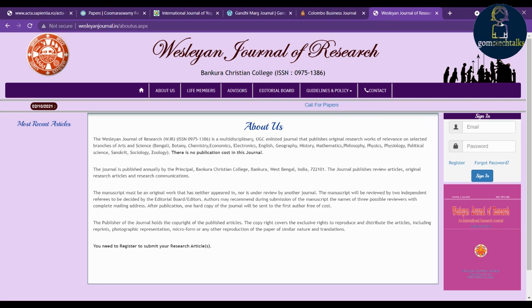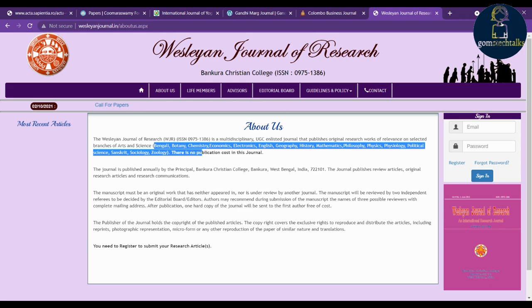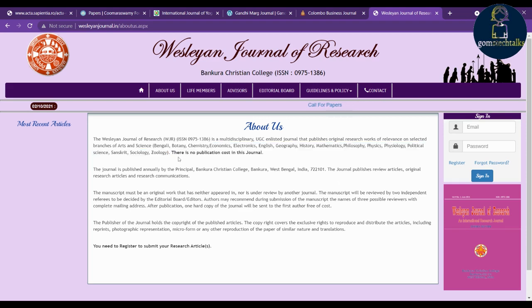And the last journal is the Wesleyan Journal of Research. This is a multidisciplinary journal. You can see here that there is no publication cost in this journal. You can submit in various domains like Bengali, botany, chemistry, economics, electronics, English, geography, history, mathematics, philosophy, physics. So all these domains you can submit to. This is also indexed in UGC CARE.